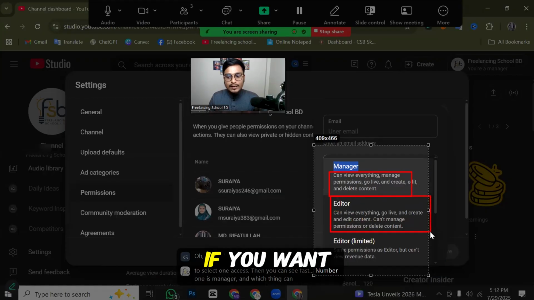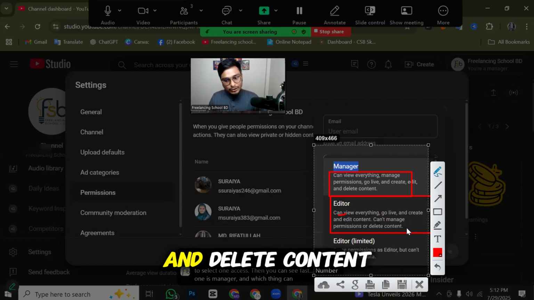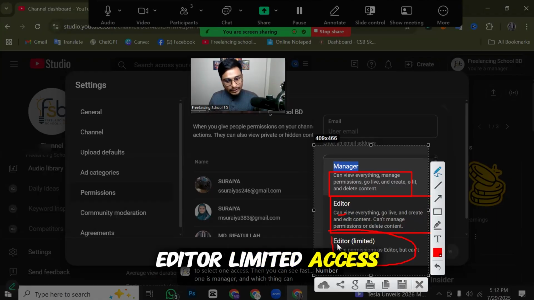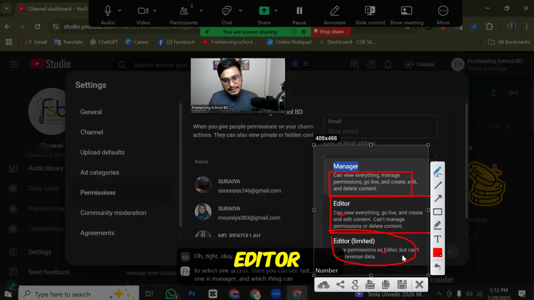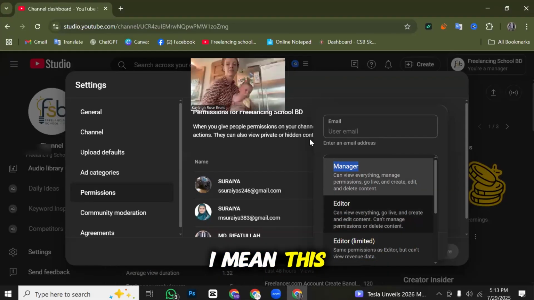And if you want to give us editor access, then you can see an editor can view anything, go live, and create and edit content, but can't manage permissions and delete content. And you can also give us editor limited access, some permissions as editor but can't see revenue data. I mean these things.